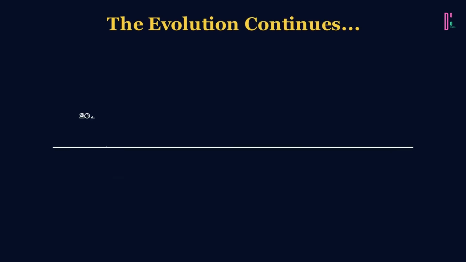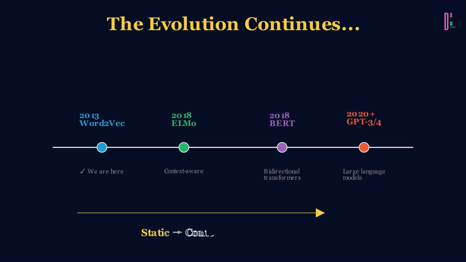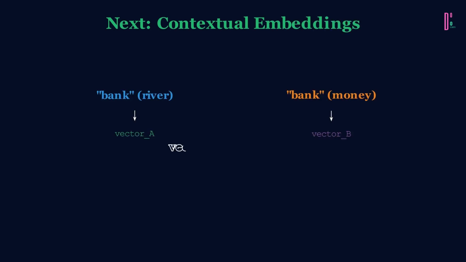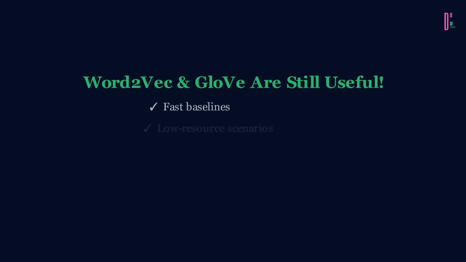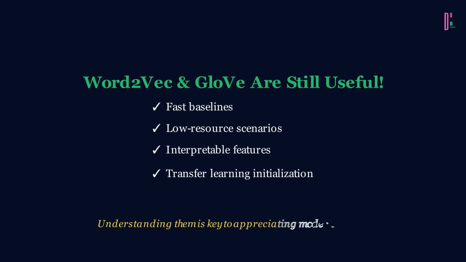Models like ELMo and BERT generate different vectors for the same word depending on context. This was the bridge to transformers, which we'll explore in Unit 2. But don't dismiss Word2Vec and GloVe. They're still incredibly useful for fast baselines, low-resource scenarios, and when you need interpretable features. Understanding them is essential for appreciating how we got to modern LLMs. They prove that meaning can be captured mathematically, and that changed everything.